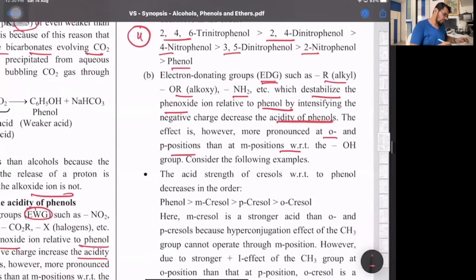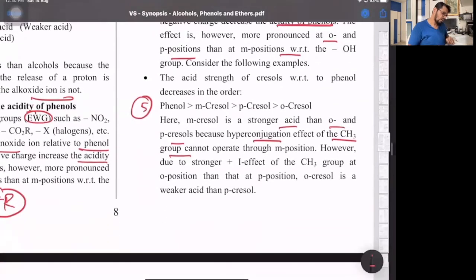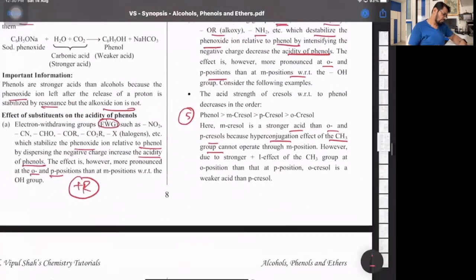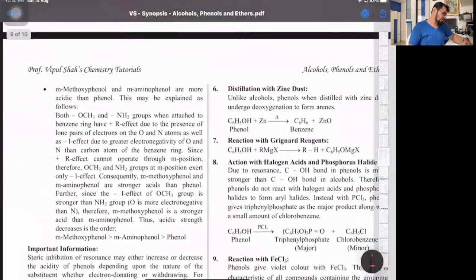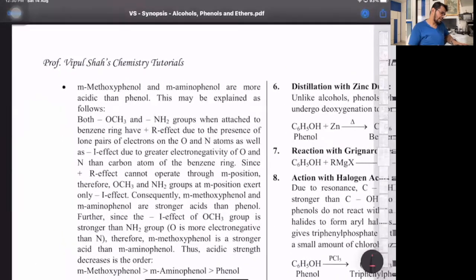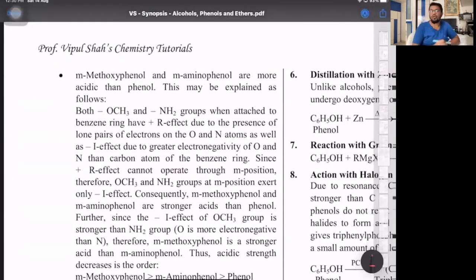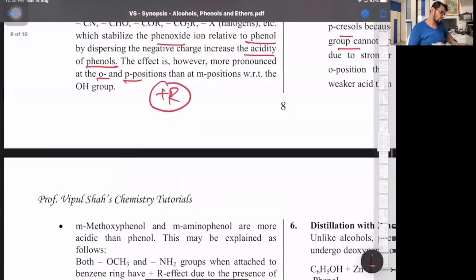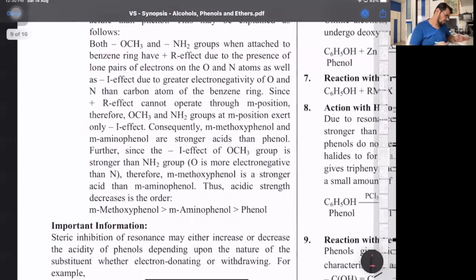So now look at that. Number 5, phenol is more acidic than meta, para, and ortho-cresol. Meta-cresol is a stronger acid than ortho and para because of hyperconjugation. All right, that is one. Then methoxyphenol, meta-methoxyphenol, and meta-aminophenol are more acidic than phenol. So this is basically the next order that I have to tell. I'm just putting the orders, so make a note of it.